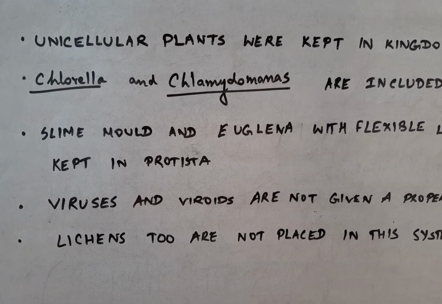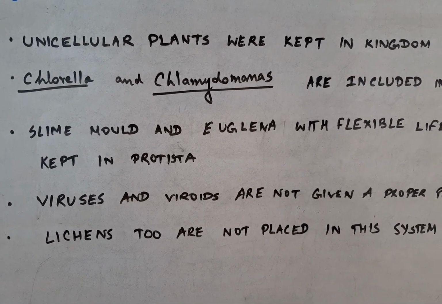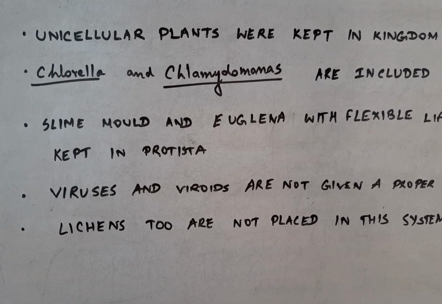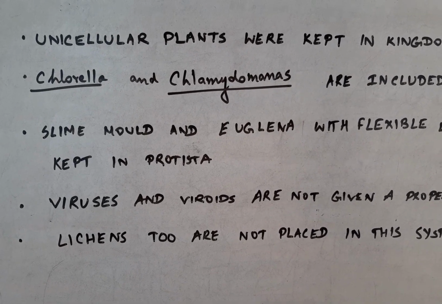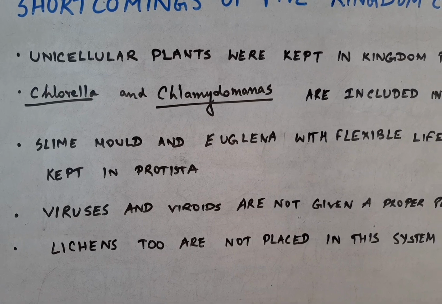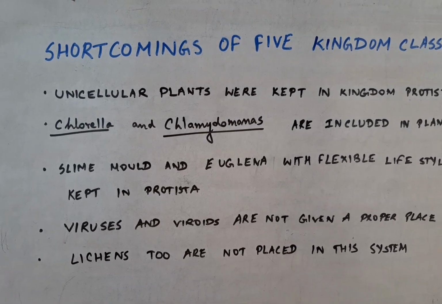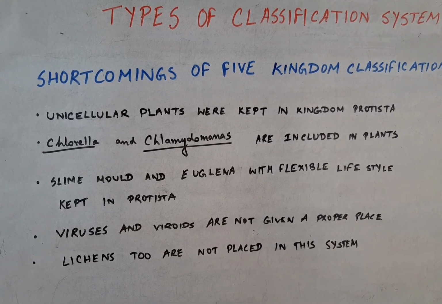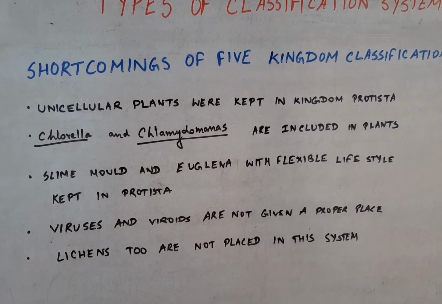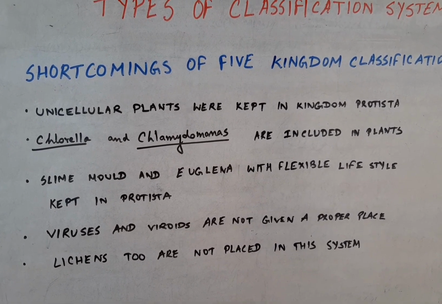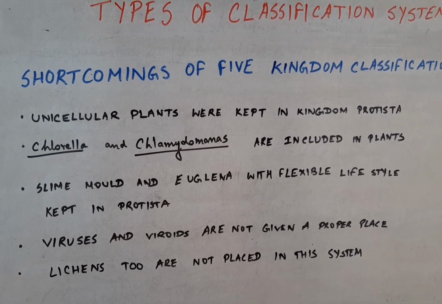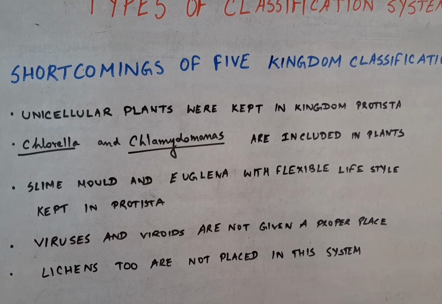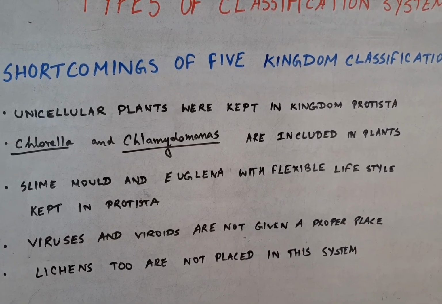Viruses and viroids, they are not given a proper place in this classification system. And the lichens, which too are not placed in a proper place in the system of classification which was proposed by Whittaker. So these are the shortcomings of the five kingdom classification. Thereafter, the six kingdom classification came into existence. So let's see the six kingdom classification system.